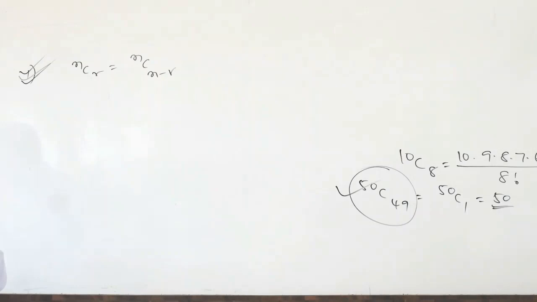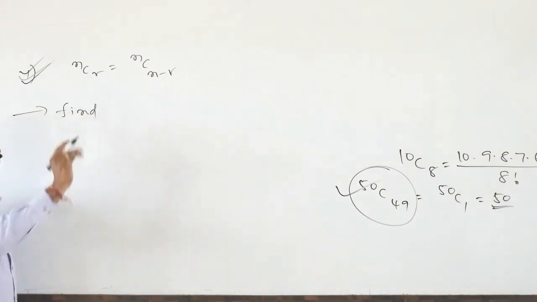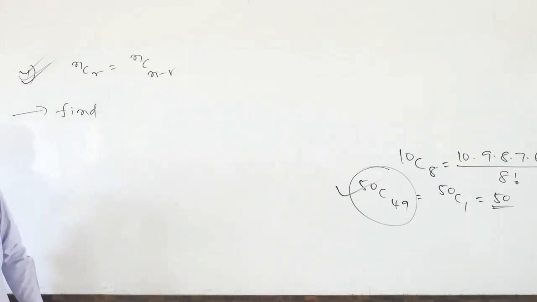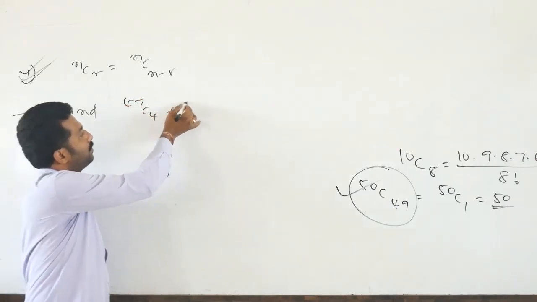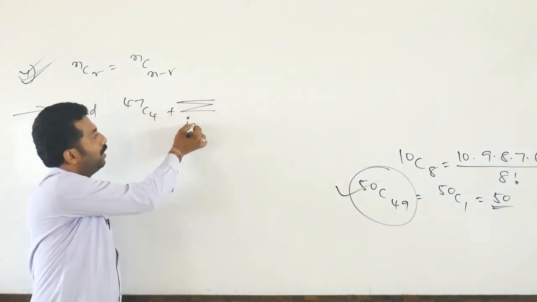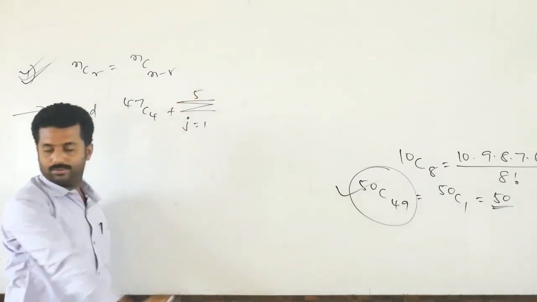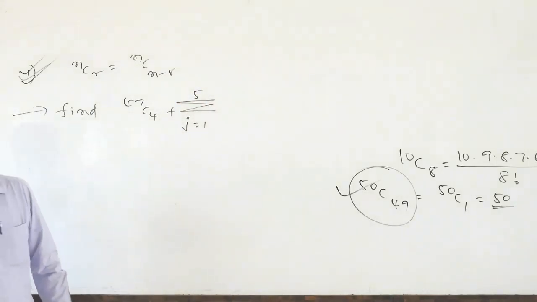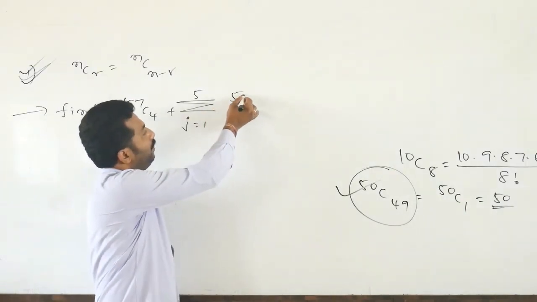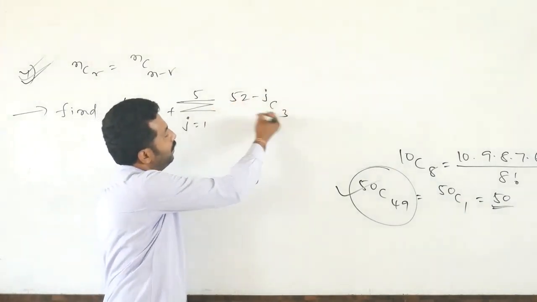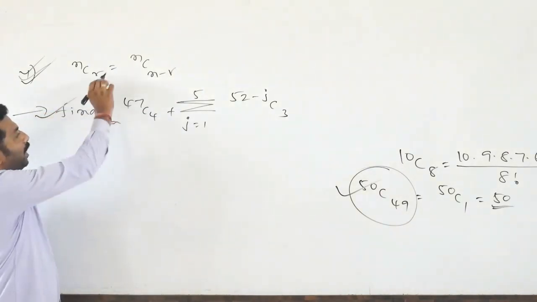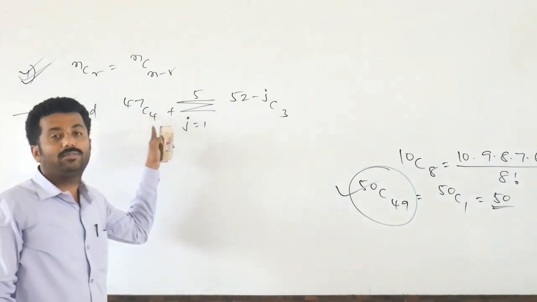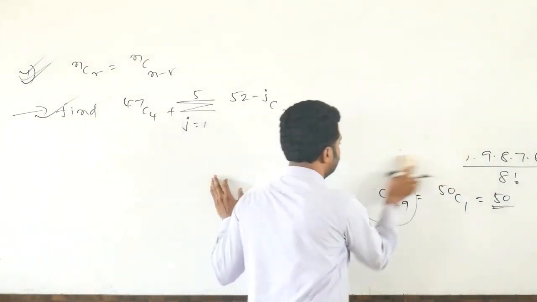Find the value of 47C4 plus the summation, j running from 1 to 5, of (52 minus j)C3. They are asking this question; this value we have to calculate. In the CET level, they will ask this type of question. You observe.